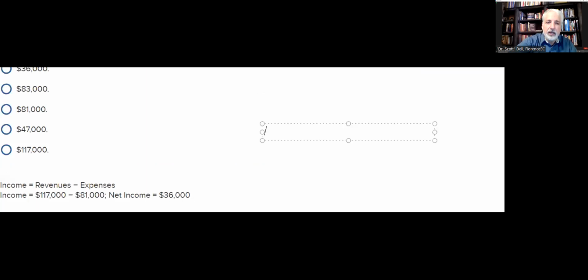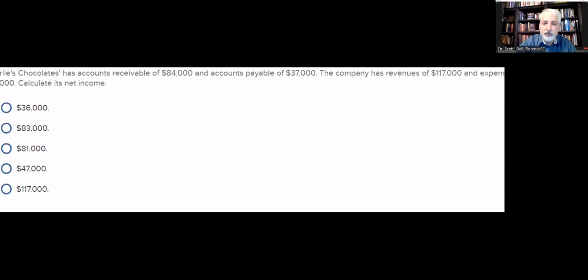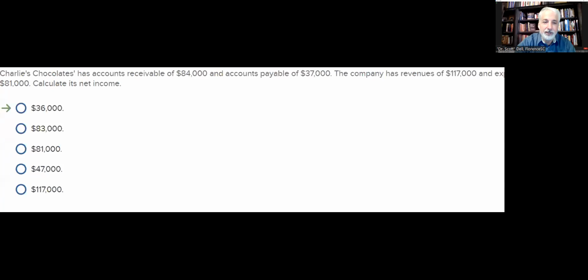So let's take a look at our chocolate shop. Charlie's Chocolates has accounts receivable of 84,000 and accounts payable of 37,000. The company has revenues of 117,000 and expenses of 81,000. Calculate net income. Well, I'm going to switch it. Yeah, I get the answer there too.